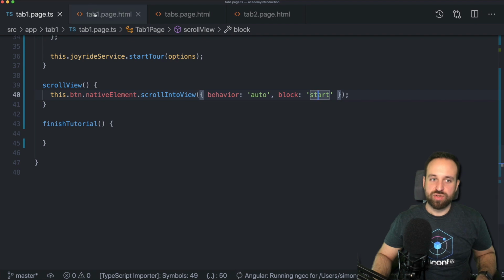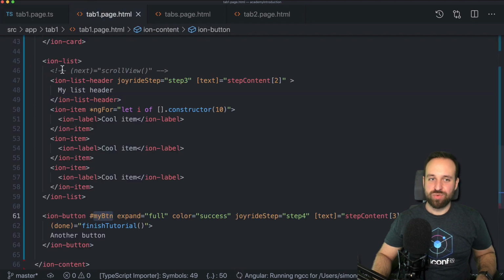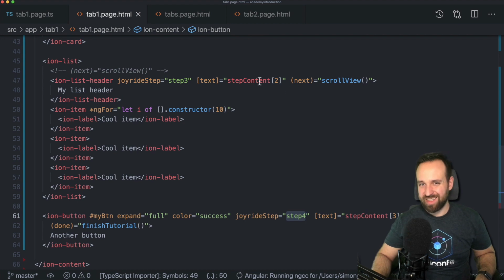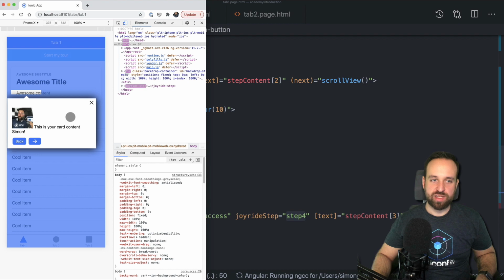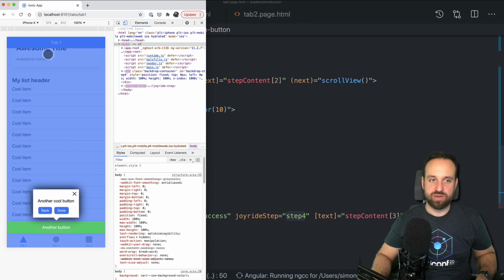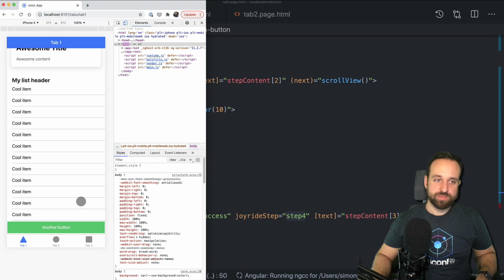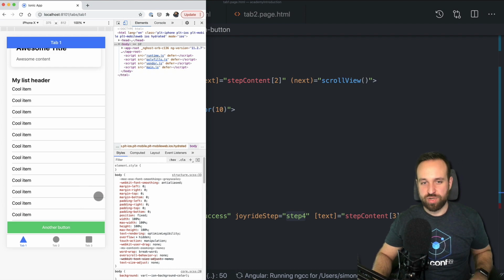Now we just need to call the scroll view function at the right place, and that is exactly the step before. So this is step 3, this is step 4. And now if we click next on step 3, we would call our scroll into view function. So we got that, and now we have scrolled the view to the bottom and we can show the nice overlay right there. Okay, that's already a nice start. 2 more things that I wanted to show you.